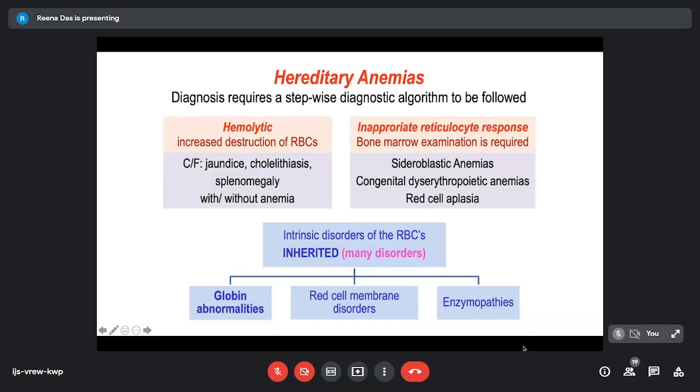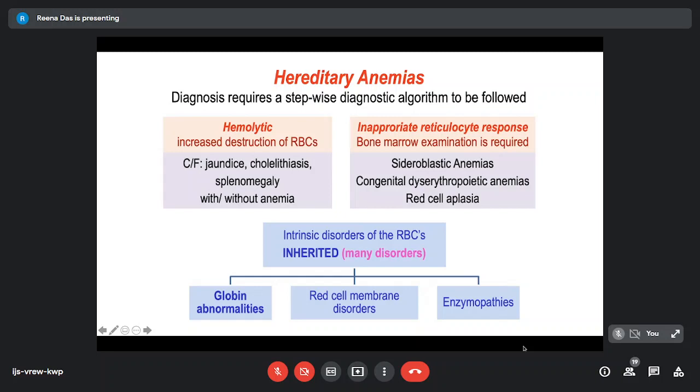And the diagnosis actually requires a stepwise diagnostic algorithm to be followed. When we see hemolysis, it is due to increased destruction of RBCs. The clinical features are typically jaundice, cholelithiasis, splenomegaly, with or without anemia. When we do not get a good response to reticulocytes, that is the time when the bone marrow examination is actually required. It is basically to exclude conditions like sideroblastic anemias, congenital dyserythropoietic anemias, or pure red cell aplasias. Now, when we talk about the intrinsic disorders of RBCs, there are many disorders.